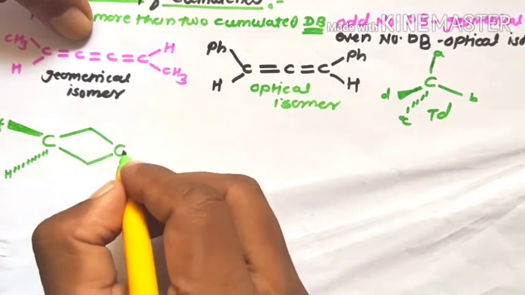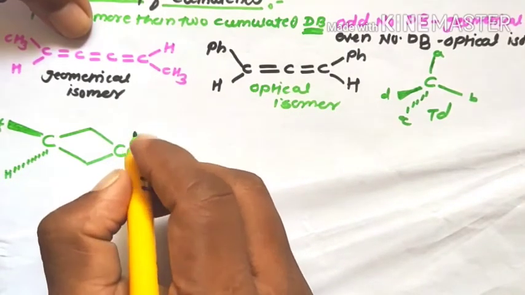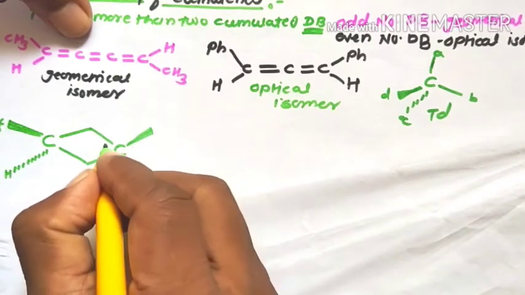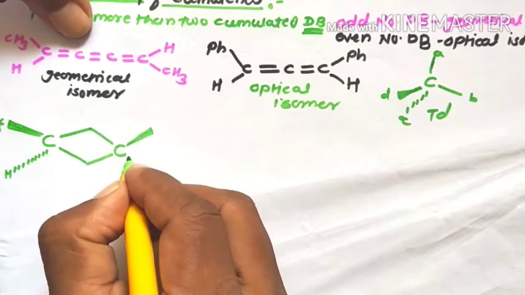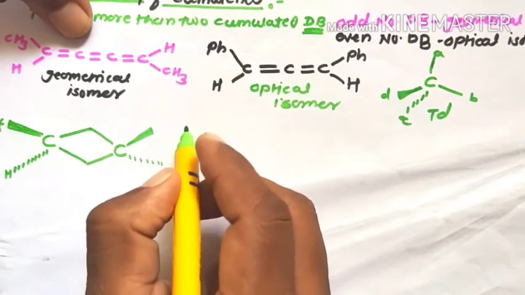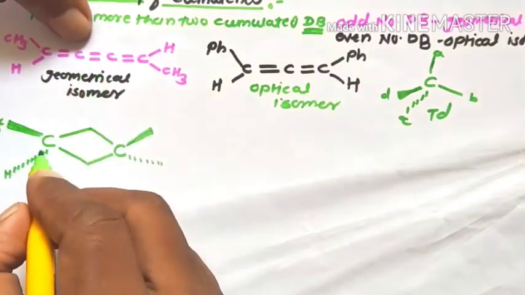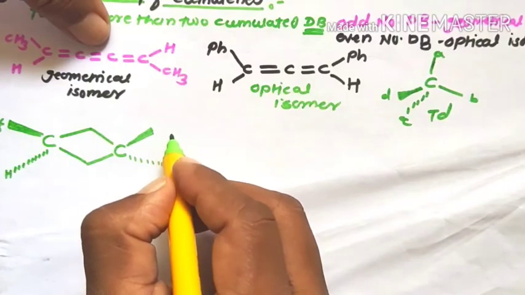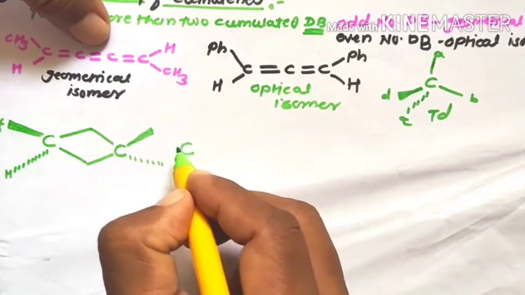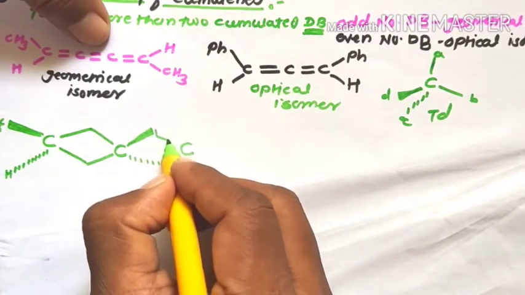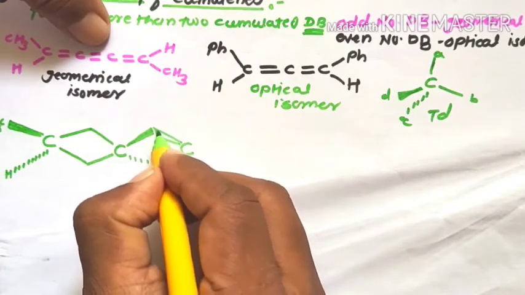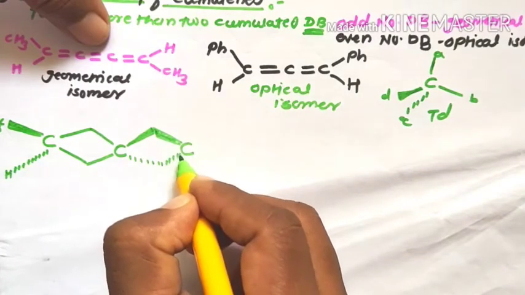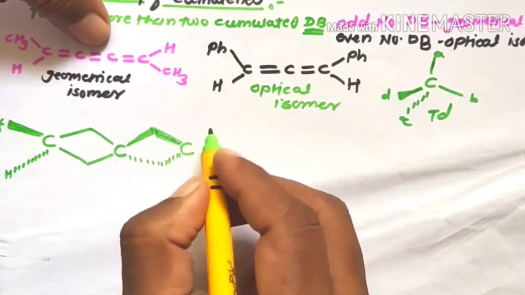These are the on-plane groups, and the other two groups of this carbon atom are out-of-plane groups. That is carbon number two; carbon number three is again bonded with a new carbon atom. Again there are four groups on this carbon atom. These are the out-of-plane groups.